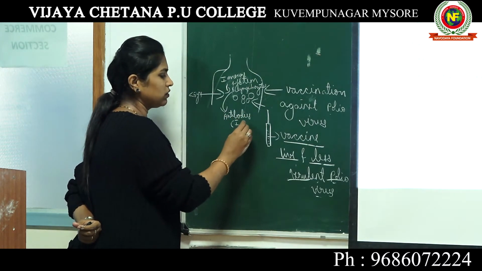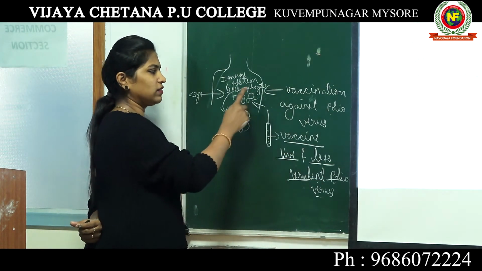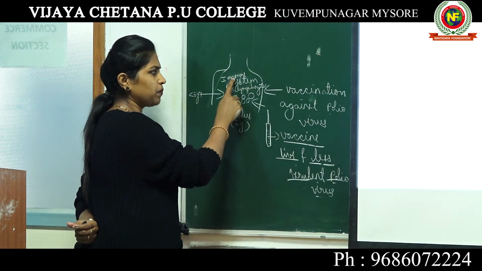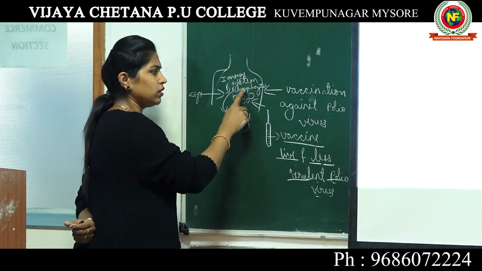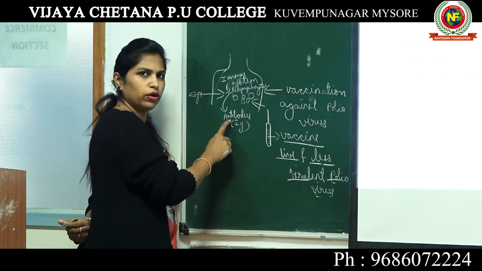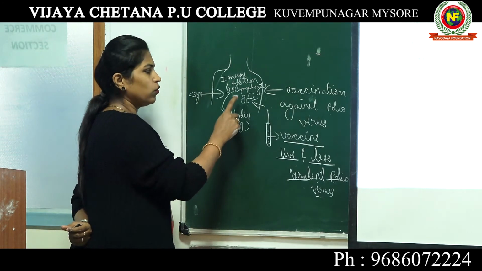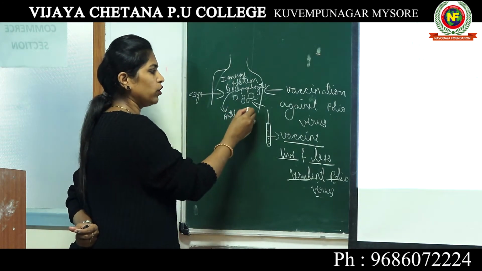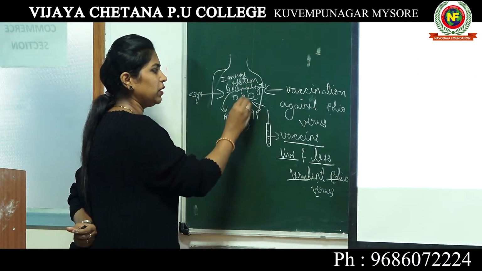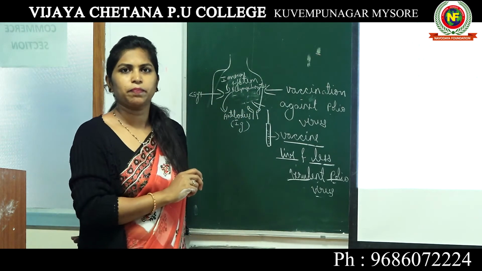We have studied about this in our previous classes. So once you inject this vaccine inside a child's body, the child's immune system gets active and it commands the B lymphocytes to produce antibodies. When the antibodies are produced, these antibodies go towards the polio virus and it will be completely neutralized or killed by these antibodies.